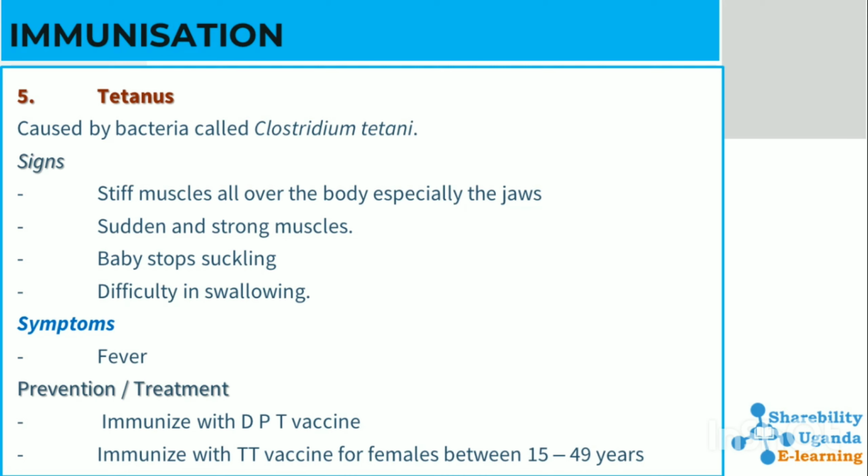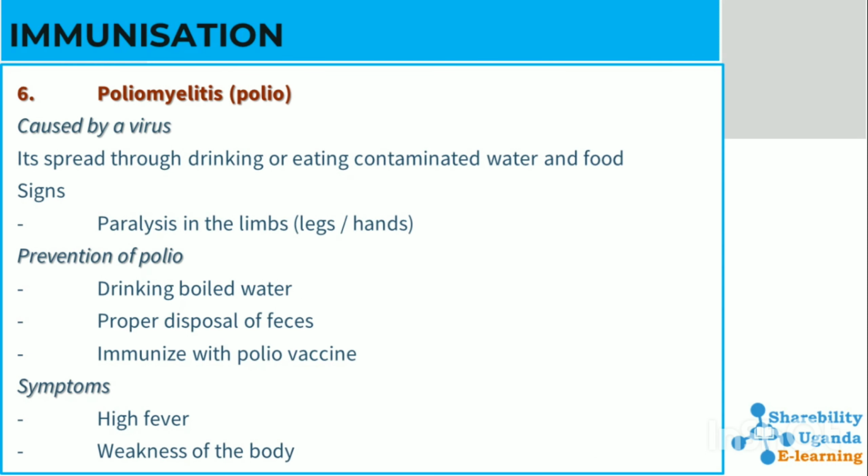Tetanus, caused by a bacteria called Clostridium tetani. Signs: stiff muscles all over the body, especially the jaws, sudden and strong muscle spasms, and in the case of a baby, the baby stops suckling, and then difficulty in swallowing. Symptoms: fever. Prevention and treatment: immunize with DPT vaccine and TT vaccine for females between 15 and 49 years.